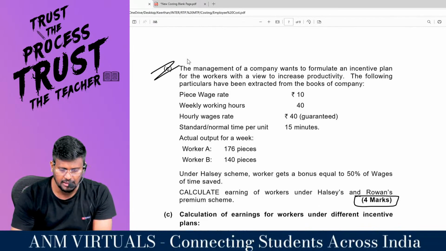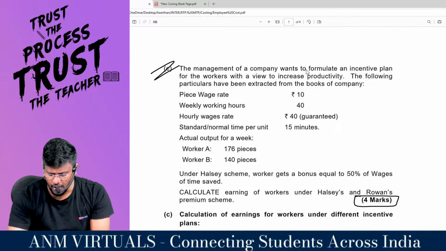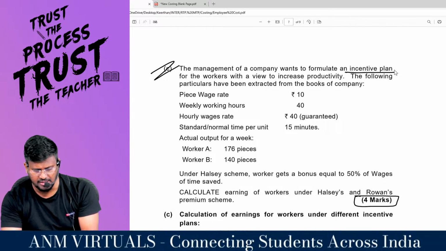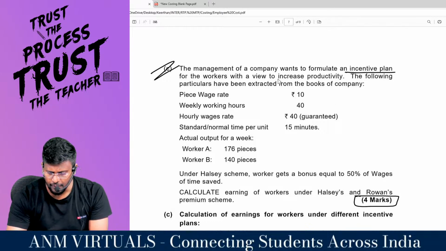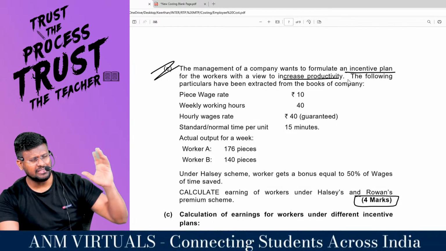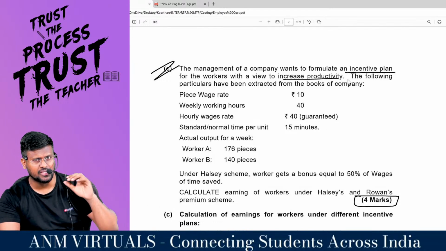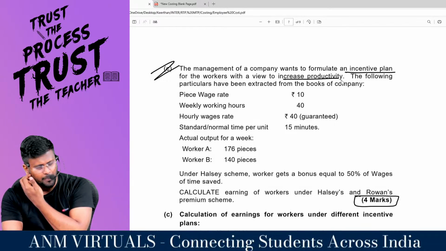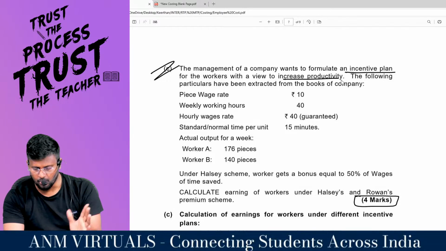Part number C is the discussion. Management of the company want to formulate an incentive plan for the workers with a view to increase productivity. Because if you are giving per hour basis, they will just come at 10 o'clock in the morning and leave by 5 or 6 o'clock. So okay, number of hours worked is 8 hours. Give me 160 per hour or 200 per hour. That will really be a loss to the company, right?